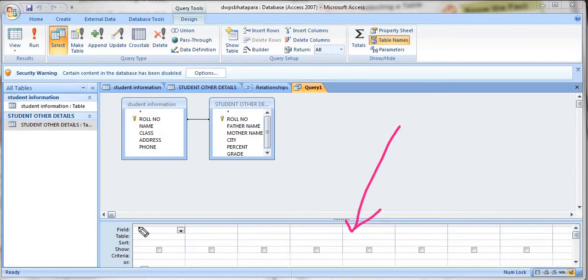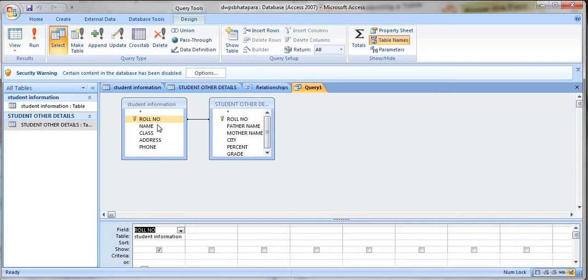See here, one is the field option, then table option, then sort option. Criteria and all these different things are there, right? Suppose I am writing a query. I want to see the roll number, name, class and city, these four things, of all these students, right?